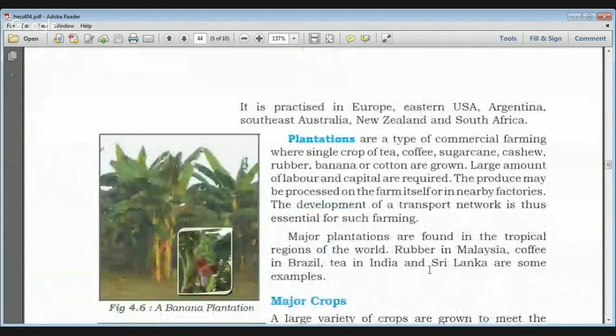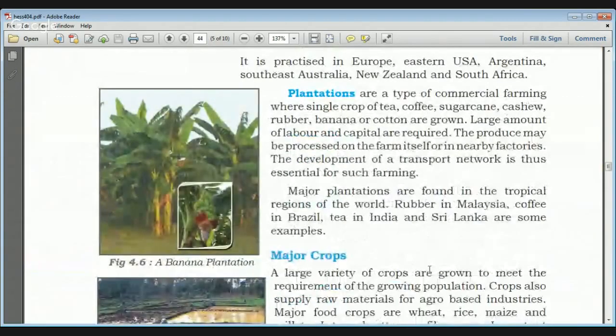It is actually a type of commercial farming in which a single crop of either tea, coffee, sugarcane, cashew nut, rubber, banana, or cotton is grown. In this type of farming also, a large amount of capital and labor are required, and produce may be processed on the farm itself. They get support from factories, and the development of a transport network is also necessary for this type of farming. The factories involved in plantation agriculture provide infrastructure and capital for the development of the plantations.